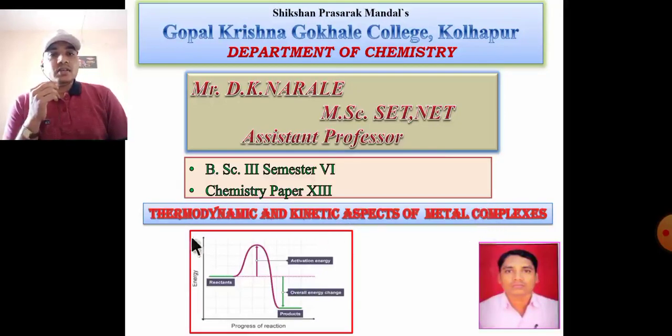Before starting this, the energy profile diagram shows two aspects: one is thermodynamic aspects and one is kinetic aspects. Thermodynamic aspects means the energy difference between reactant and product. The energy between reactant and activated complex formation, this energy difference, is called the activation energy, and this aspect is called kinetic aspects.